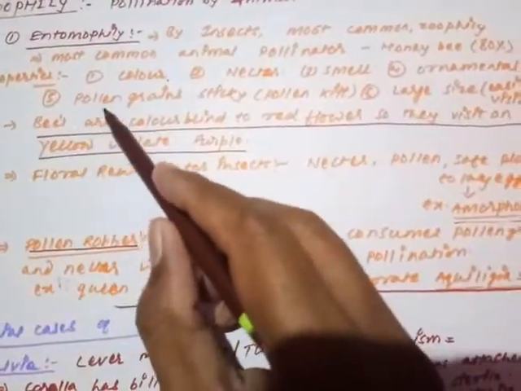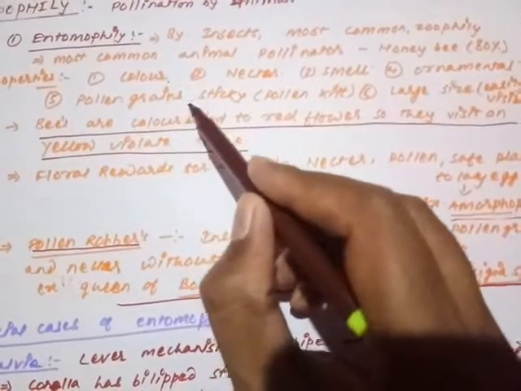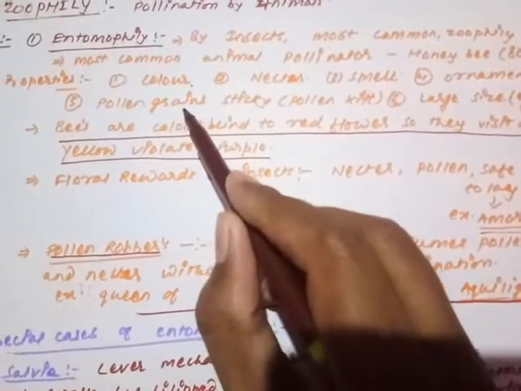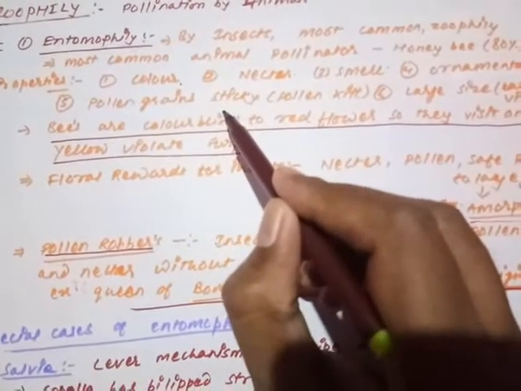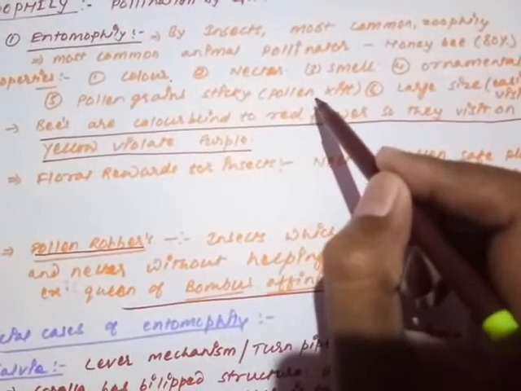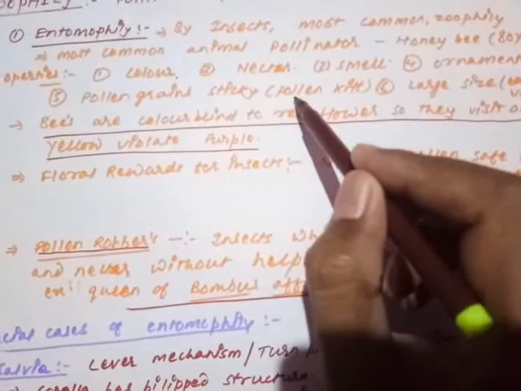Second thing, the next property of those flowers: they produce pollen grains, and that pollen grain is sticky in nature. Whatever pollen grain is produced by the entomophilous flower is sticky in nature. If you remember, that sticky nature is provided by a specific substance which is formed by the tapetum. That substance is called pollen kit.